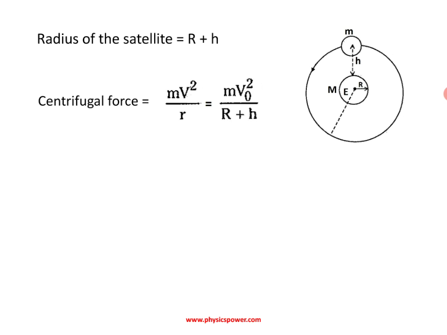To indicate it particularly as orbital velocity, instead of v we use v naught. So instead of mv square, mv naught square by r, where small r is the radius. The radius we already discussed, that is R plus h. That is why the centrifugal force is mv naught square by R plus h.